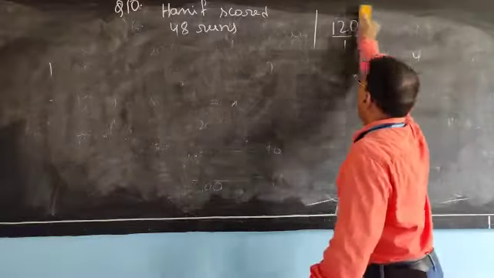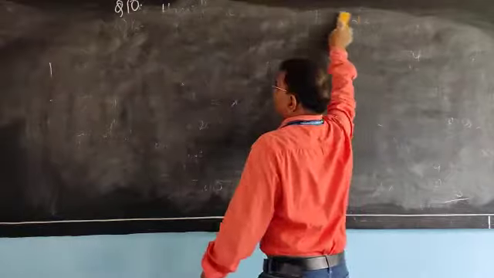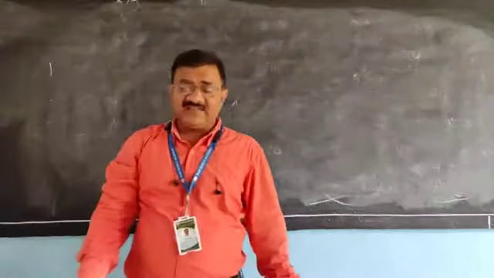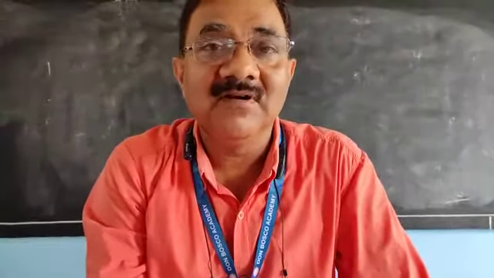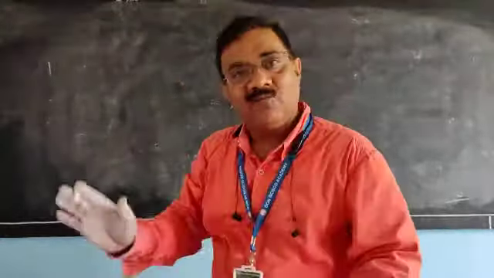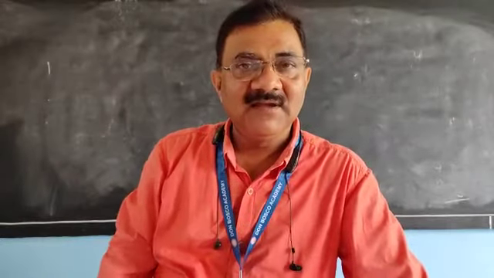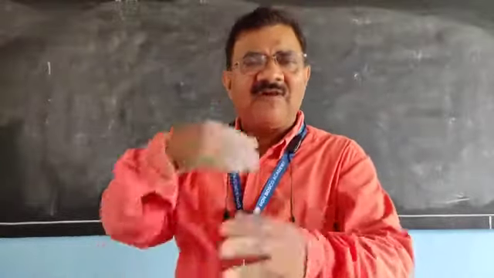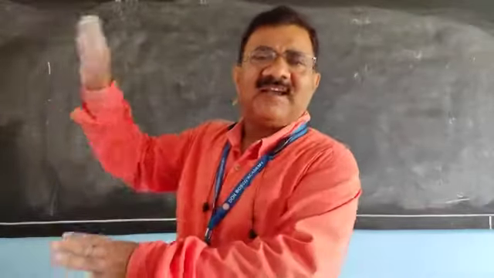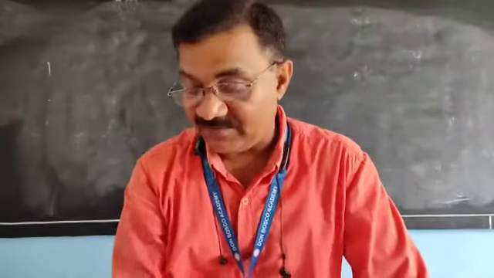Keep one thing in mind: in mathematics it is not necessary that the question will be from your book, only the type will be from your book. Instead of Hanif, Mohan may be there. Instead of Ram, Sohan may be there. Instead of 48, 84 may be there. And instead of 20% more, 48% more may be there. But the concept will be the same.